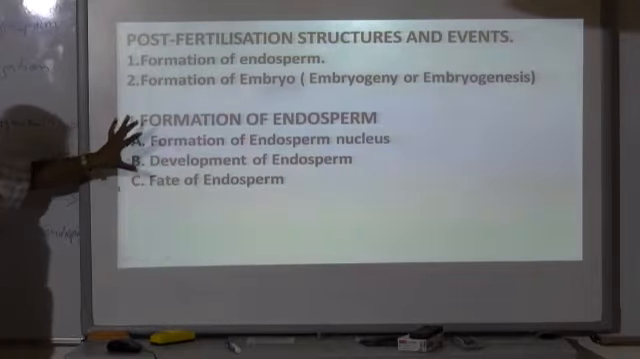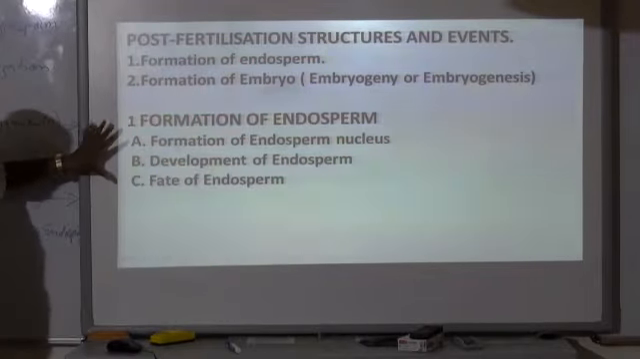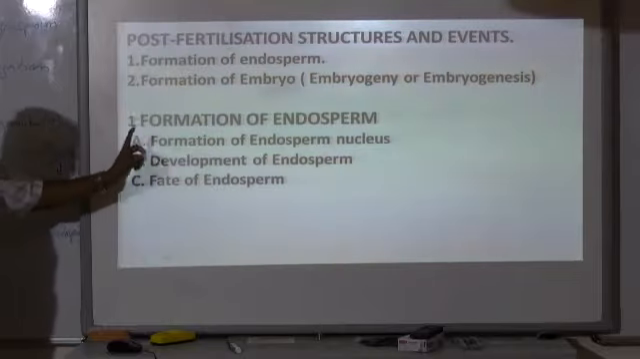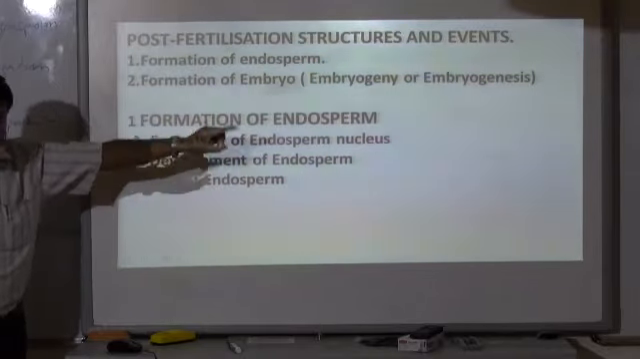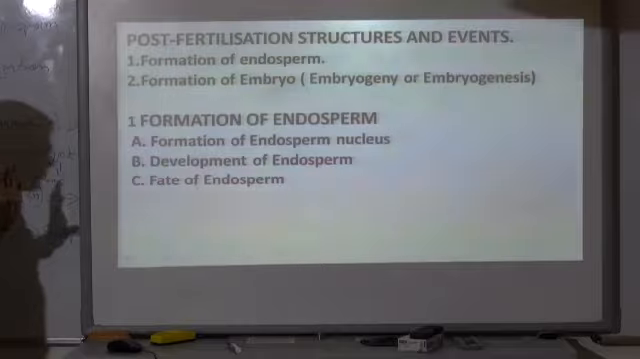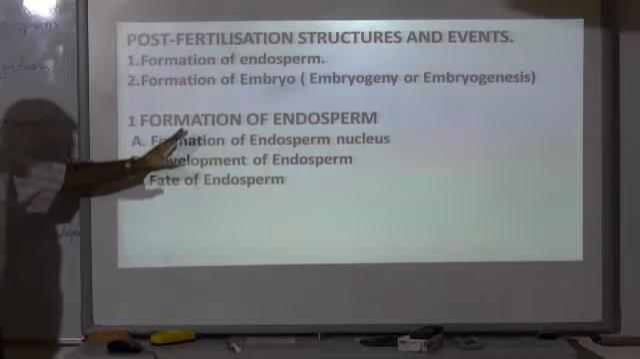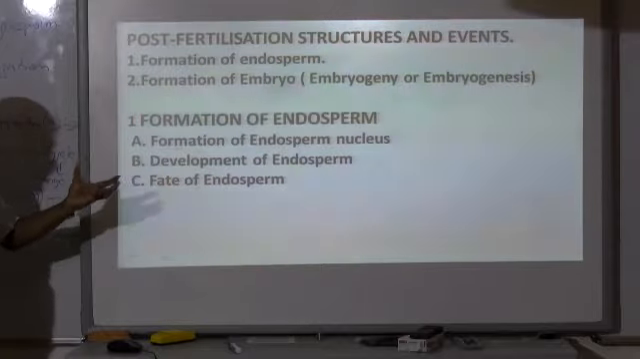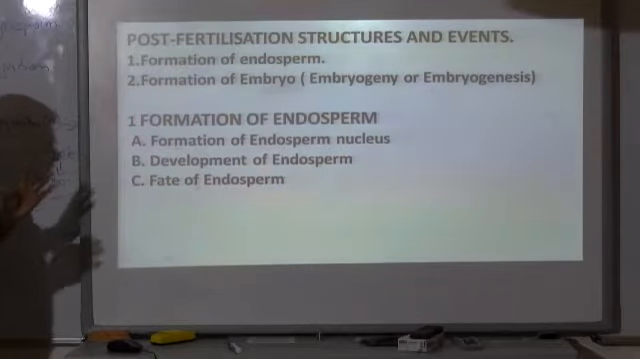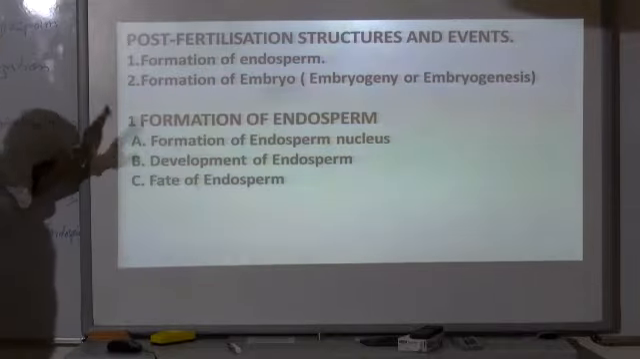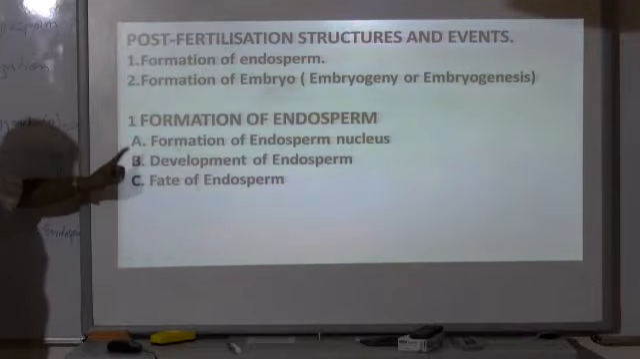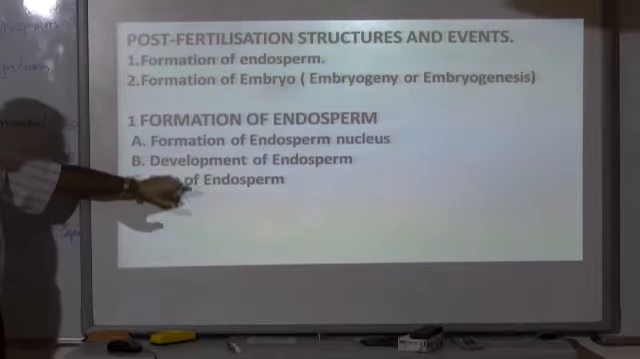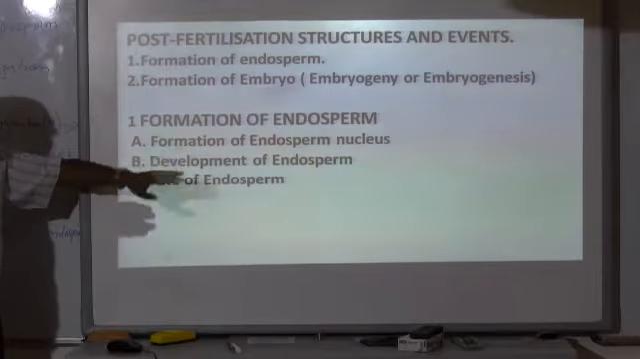In formation of endosperm, there are three subheadings. One is formation of endosperm nucleus. First, endosperm nucleus will get formed. Number two is development of endosperm. Endosperm gets developed, and in different plants the formation of endosperm is different from one another. And the last one is fate of endosperm. That means what is the fate of endosperm.